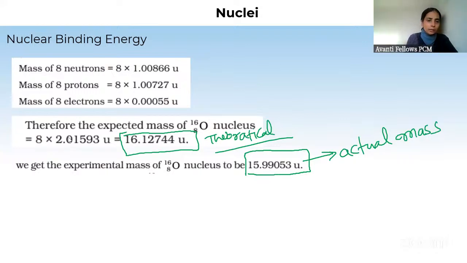Let me explain why the difference occurred. See here, you have 8 protons, 8 neutrons and 8 electrons. When they are not making an oxygen atom, they are far apart. 8 protons are separate, 8 neutrons are separate, 8 electrons are separate, and all are not interacting with each other because they are not part of the oxygen atom. After that, these three came close, they came together and formed one oxygen atom.